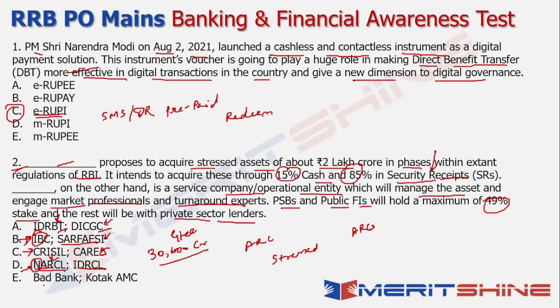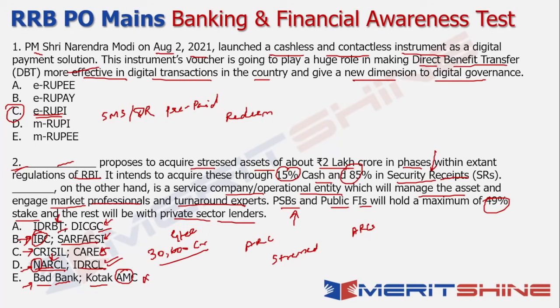Now technically NARCL is also referred to as a bad bank, so technically this option could have still fitted in, but Kotak Mahindra AMC, or Kotak AMC, is not the entity which has been created for this purpose. So why would a private sector AMC operate for the public sector? In that context, this option goes out of the window. So the correct answer in this case is NARCL and IDRCL.